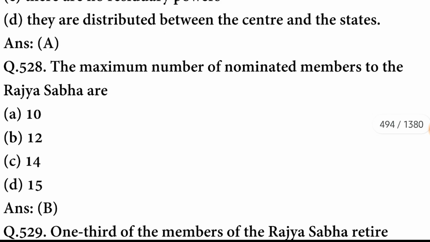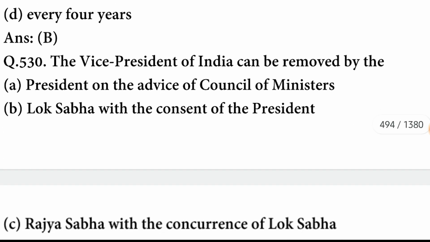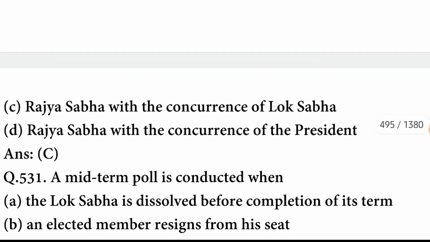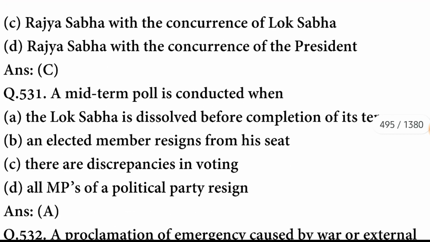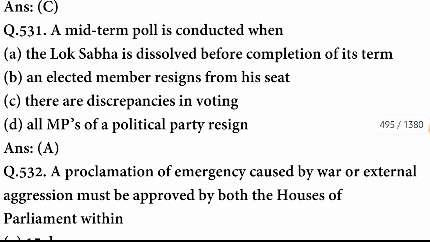The maximum number of nominated members to the Rajya Sabha is 12. B option is correct. 1/3 of the members of Rajya Sabha retire every 2 years. The Vice President of India can be removed by the Rajya Sabha with the concurrence of Lok Sabha. C option is correct. A mid-term poll is conducted when the Lok Sabha is dissolved before completion of its term.